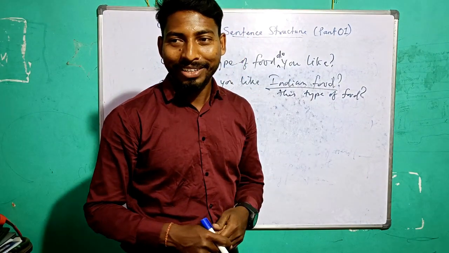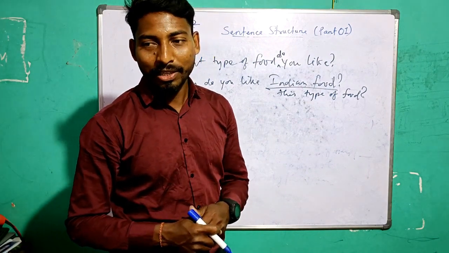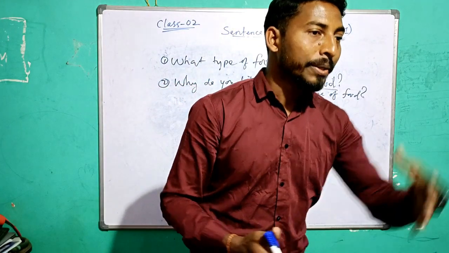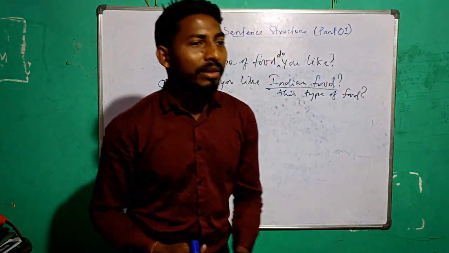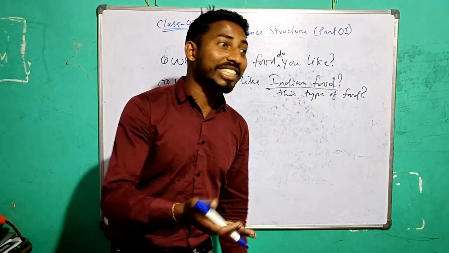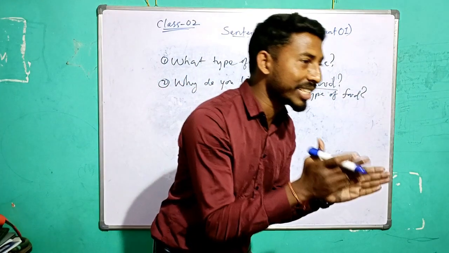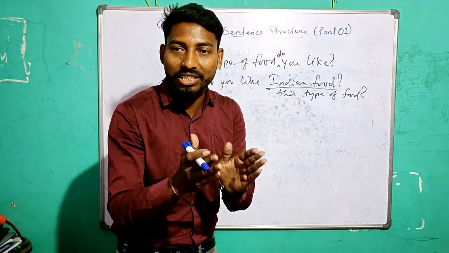Sir, one day you come, I'll cook for you and you taste. Then you tell me whether I am able to cook or not. Isn't it? So yes, I can cook. Can you cook this type of food? Yes, I can cook this type of food. Or you can just say, yes, I can cook. Or yes, I can. Not just only yes and no.